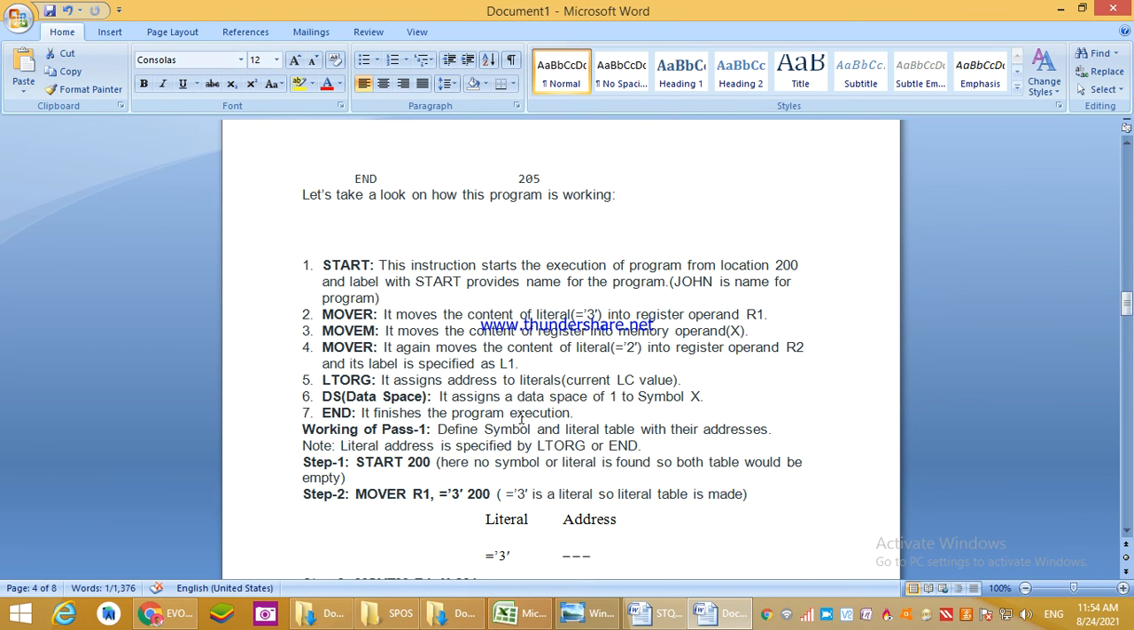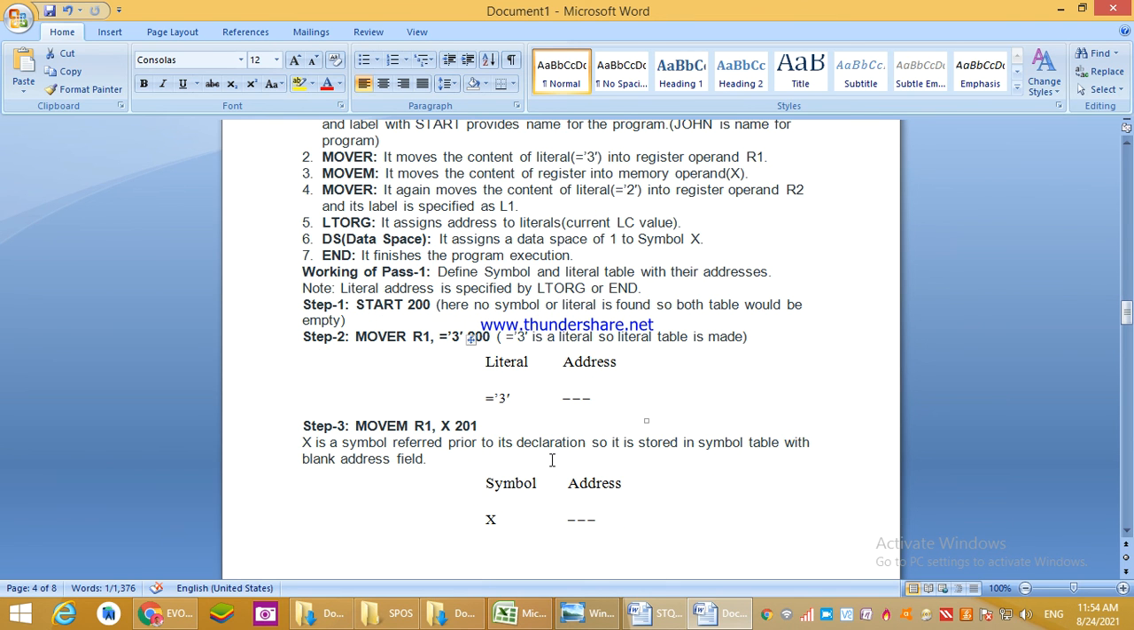Working of pass 1 for this program. Define symbol and literal table with their addresses. Note, literal address is specified by LTORG or END. Okay. Step 1. START 200. It means what? Here no symbol or literal is found, so both tables would be empty. Step 2. Move R1, =3, 200. It means what? =3 is a literal, so literal table is made. Literal 3 and address.